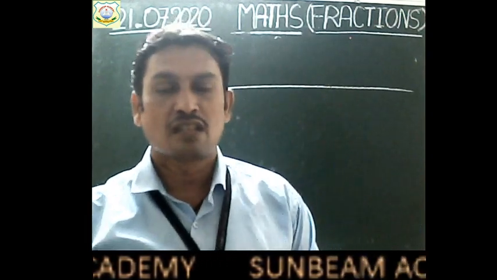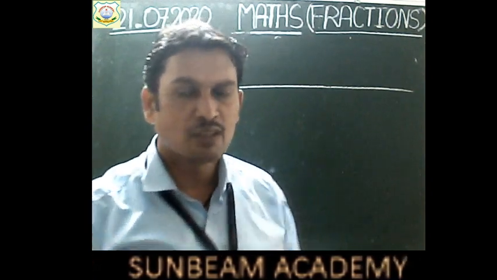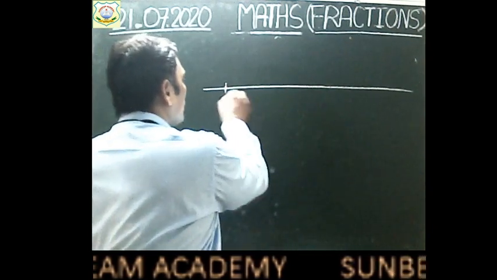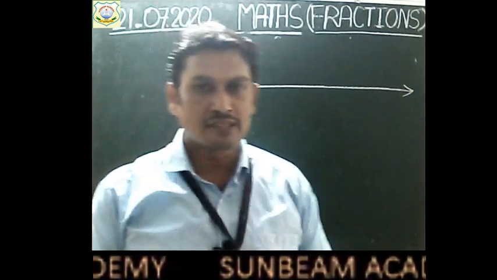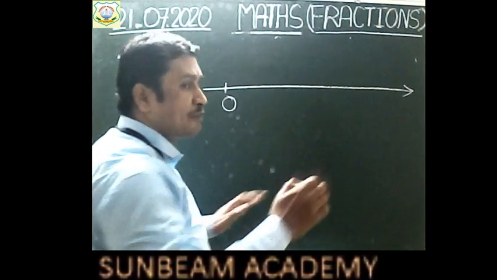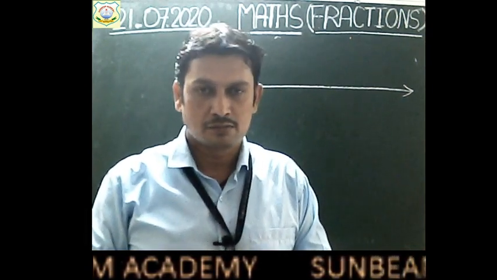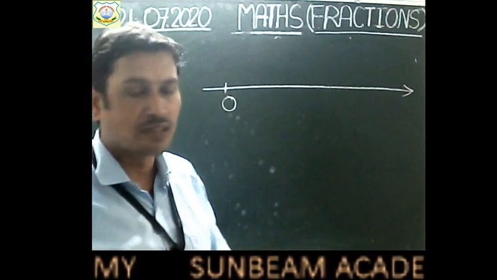So we will draw only the positive part of the number line. We will not show the negative direction, only start with 0 and show the positive direction. Now suppose we have chosen a small segment of this number line.